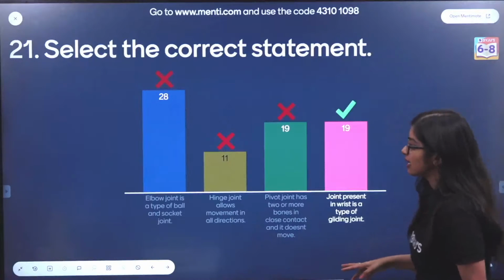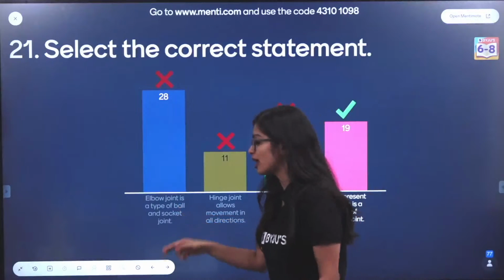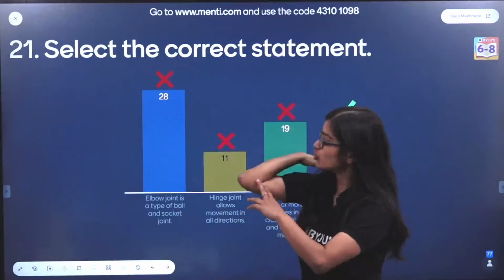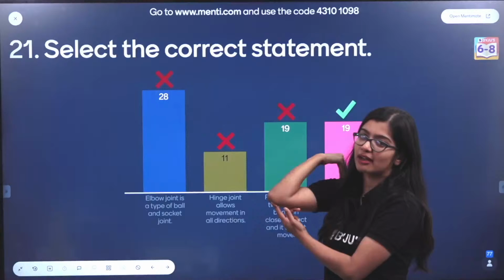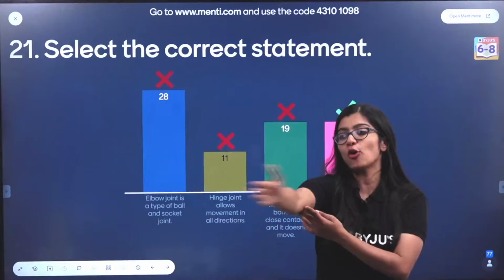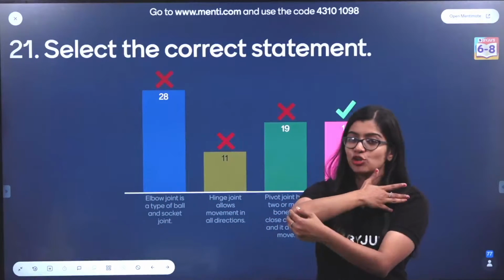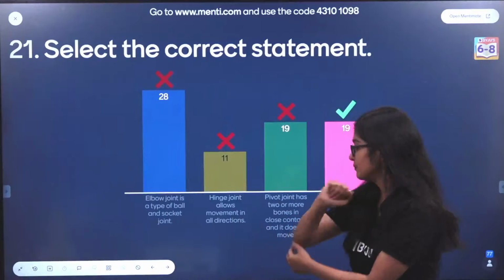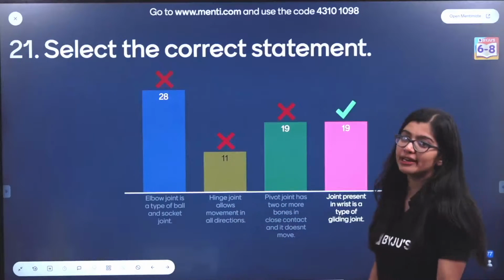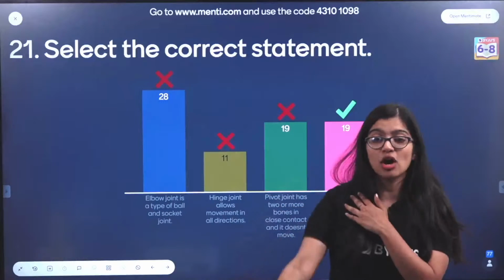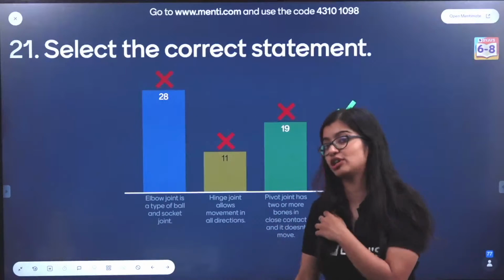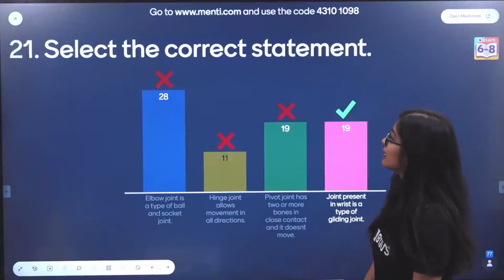So now if you see here, elbow joint is a type of ball and socket joint. Elbow joint, if you see, has only this kind of movement, front and back. So it's almost like a door opening and closing, which is why the joint you have here is your hinge joint. Hinge joint allows movement in all directions? No, hinge joint only front and back. Your ball and socket joint allows it in all directions. So this is also incorrect.